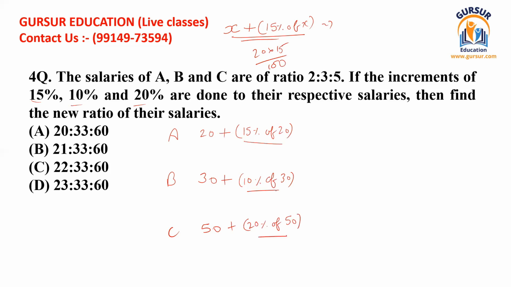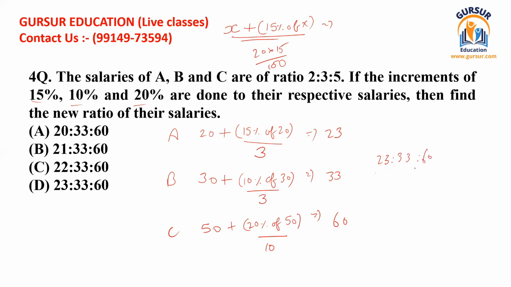Solving this equation, you get the value of 15% of 20 should be equal to 3. 10% of 30 should be equal to 3. Then 20% of 50 should be equal to 10. Now new values can be arrived at. So this is 20 plus 3, this is 23. 30 plus 3, this is 33. 50 plus 10, this is 60. So their new ratio should be 23 : 33 : 60.